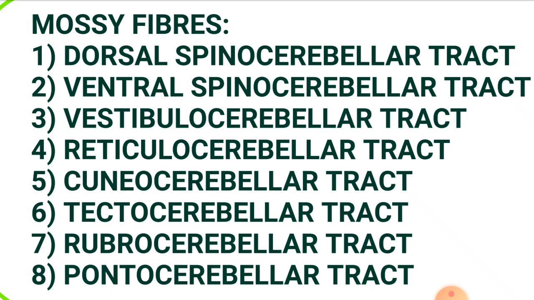Next, vestibulocerebellar tract. This tract carries impulses from the same side of vestibular nucleus about the information regarding the position of head in relation to the body posture. It enters cerebellum through the ipsilateral inferior cerebellar peduncle. It ends in the flocculonodular lobe or the vestibulocerebellum. Next is reticulocerebellar tract. It arises from the lateral reticular nucleus and enters through inferior cerebellar peduncle, and it is distributed to all areas of the cerebellar cortex.